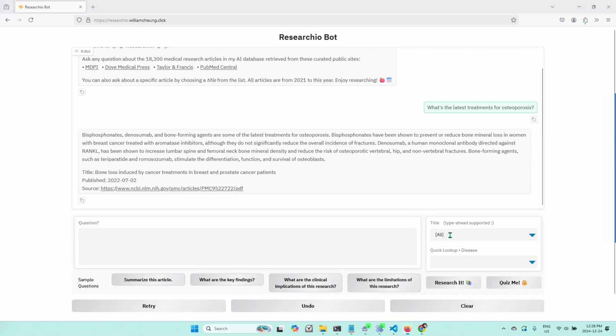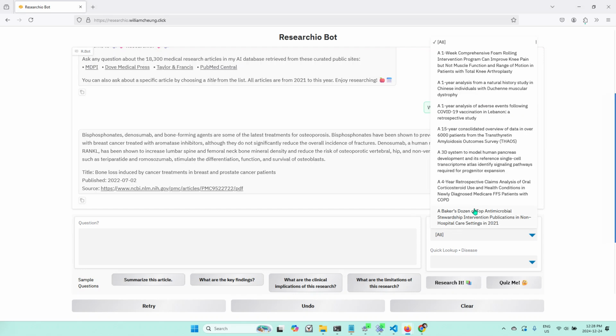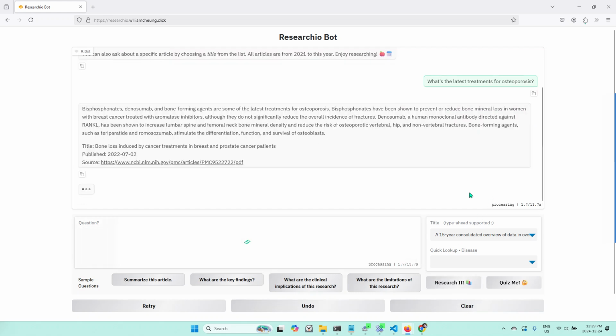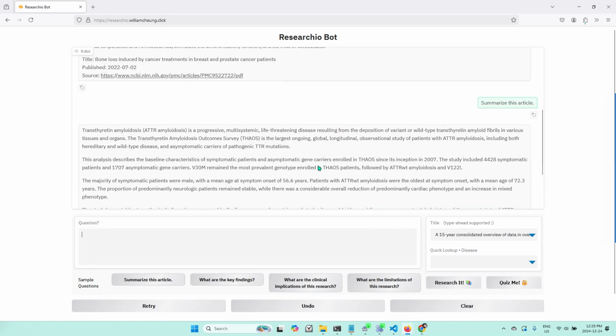You can also ask a question about a specific article. Let's choose something like this 15-year consolidated overview. Okay, and you can ask one of the sample questions as well. So I'll ask the bot to summarize this article, and that sample question is entered here, and I will click research it. So now the bot's going to look in this specific article to answer the question. Okay, so it came up with the summary of the article.